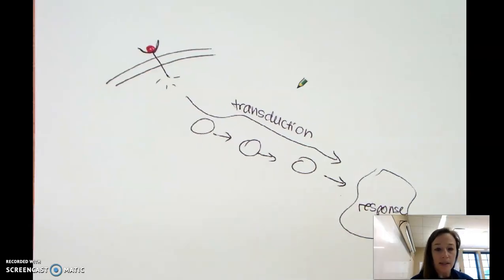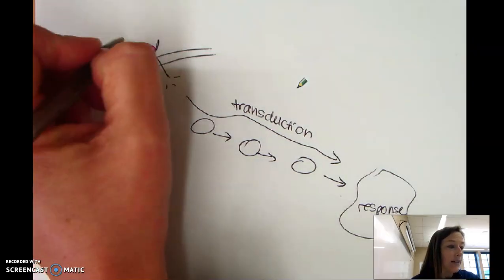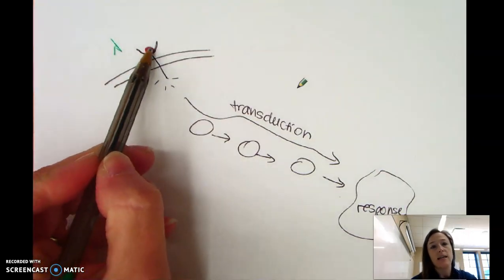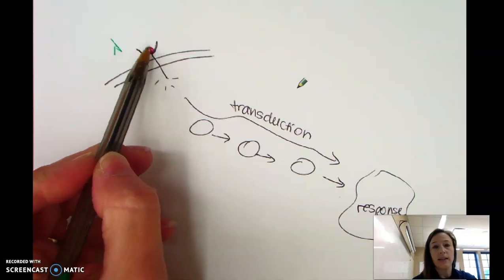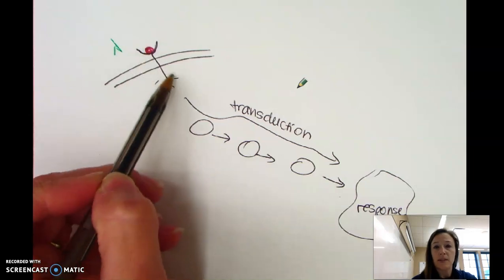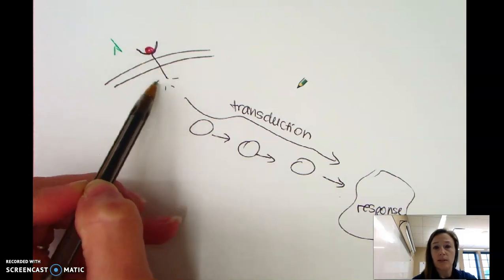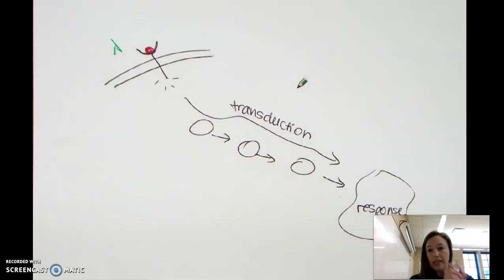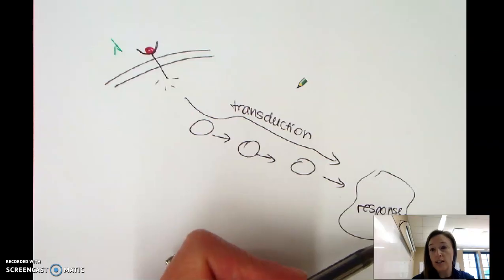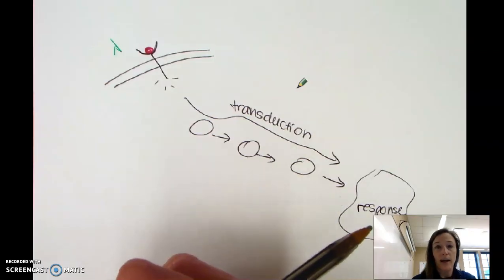So what happens if a cell signaling gets disrupted, or how could that happen? Well, there's a couple of different things. You could have an antibody that comes in and binds to the receptor, and it can do one of two things. It can either block the receptor so the ligand cannot bind, so that would prevent reception, and that means this receptor would not be turned on, so you wouldn't see these little activated lights. Transduction wouldn't occur and response wouldn't occur. So you basically would be shutting down that cell signaling pathway.